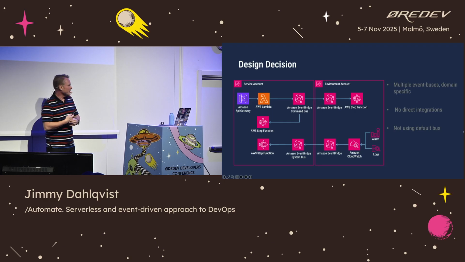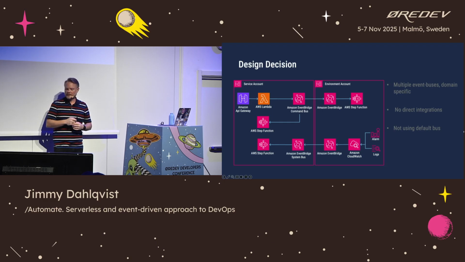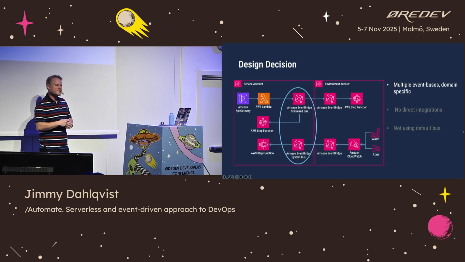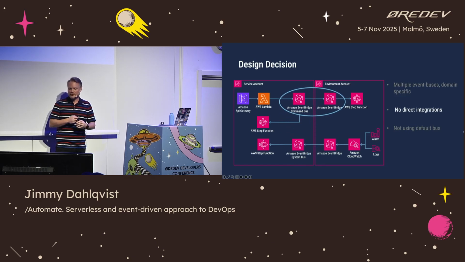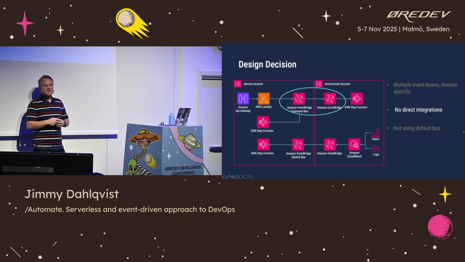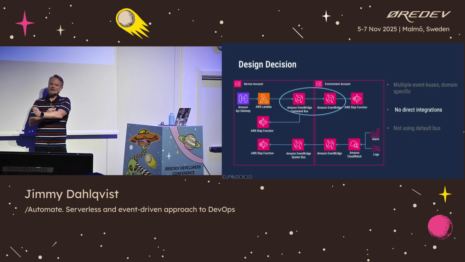So we had a few design decisions when we started building this. The first one, as I already touched on, is using multiple event buses for domain separation. That was important for us, so we could easily separate business logic. We also took the decision to not use any form of direct integrations. So even if the event bus running in the service account would be able to invoke a Lambda function or a step function in one of the environment accounts, that was the decision not to do that.